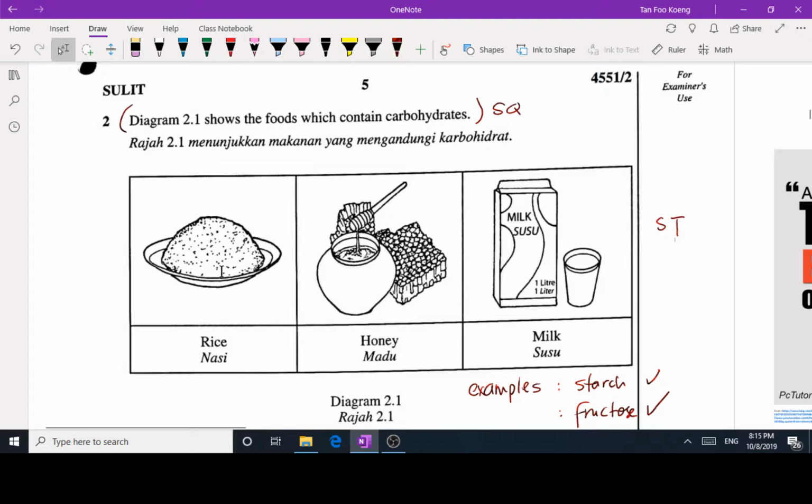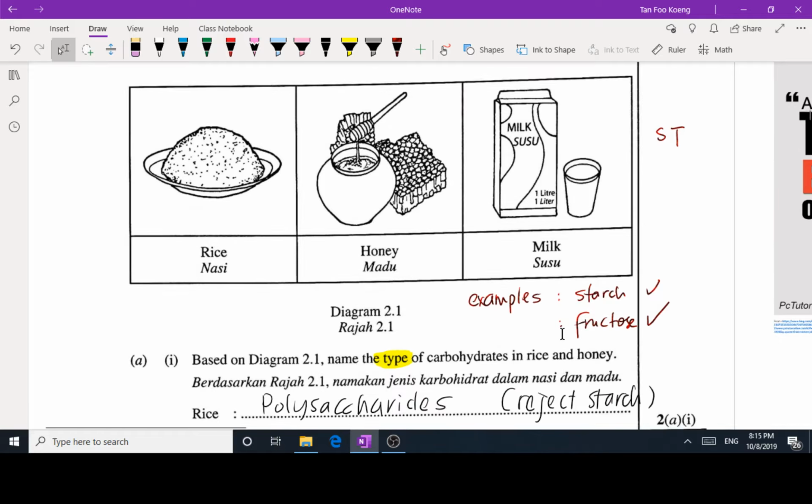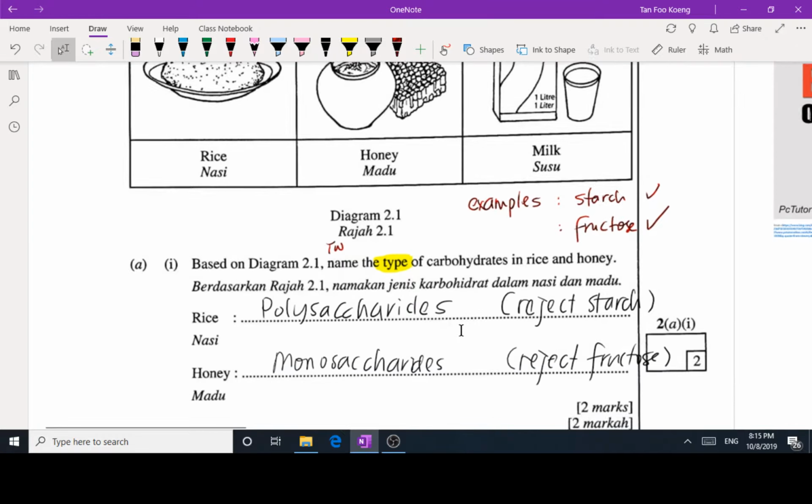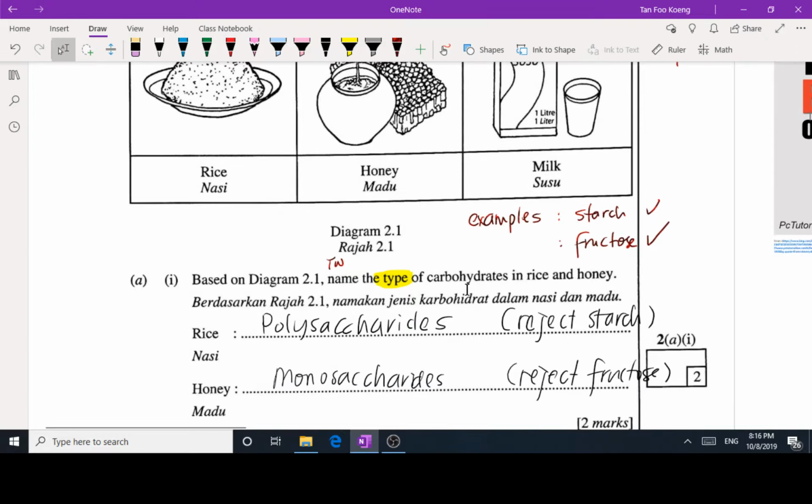From here we see a plate of rice, honey, and milk. So A1, based on diagram 2.1, we have to base our answer on this diagram. Name: remember, if you see this task word, make sure that you name and spell correctly the type of carbohydrates in rice and honey. There are three types of carbohydrates: polysaccharides, disaccharides, and monosaccharides.